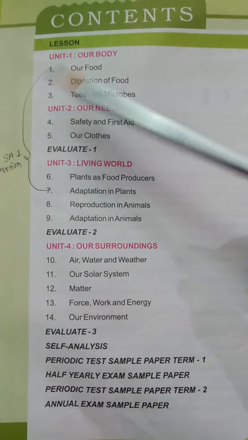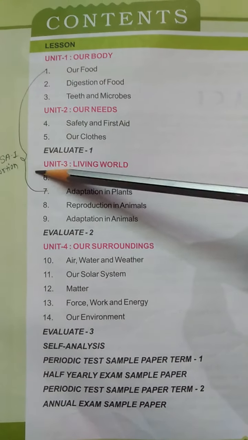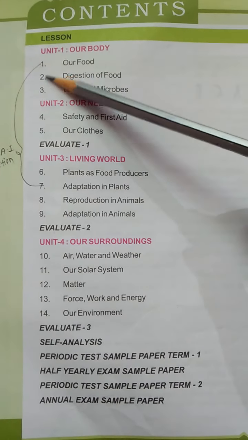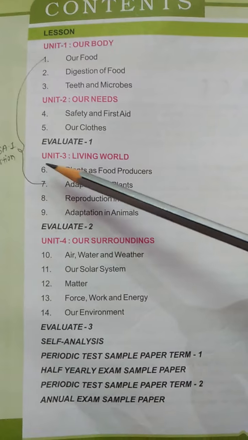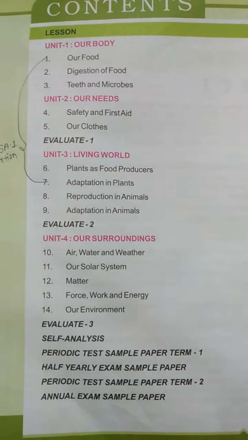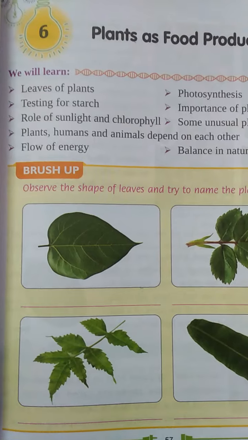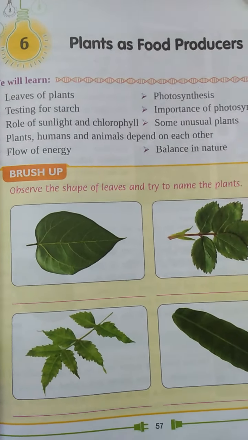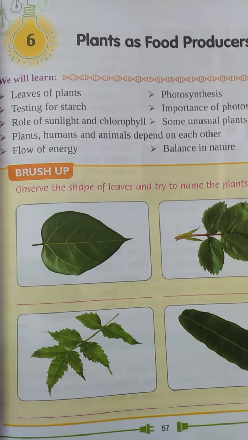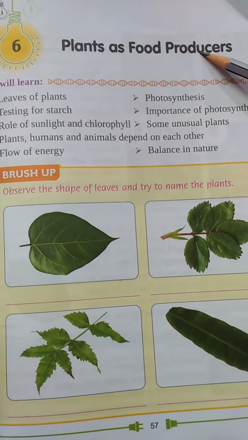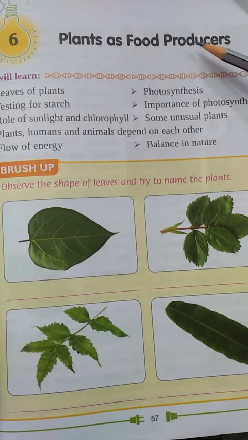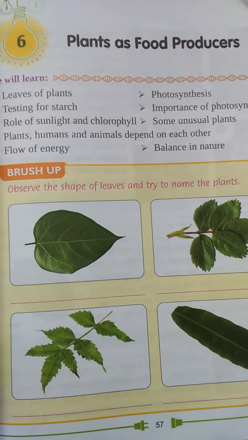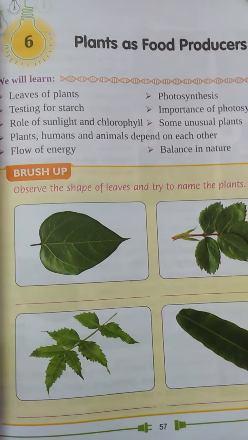So you all should do the revision again and again of each and every lesson. Today we have to take the revision of two chapters, chapter number 6 and chapter number 7. Our lesson number 6 is about plants, plants as food producers. We all know that plants are food producers. Only the plants in the world are food producers, and all living beings depend on the plants.